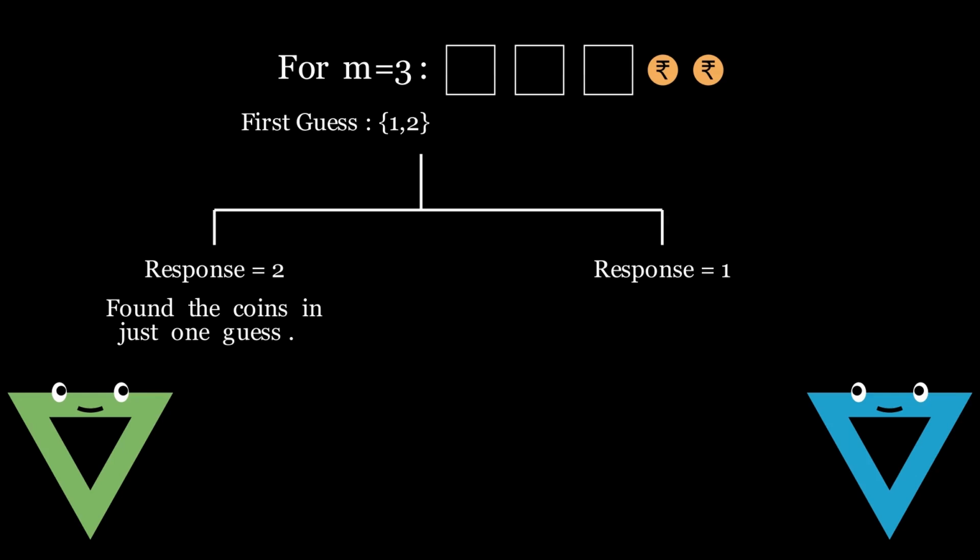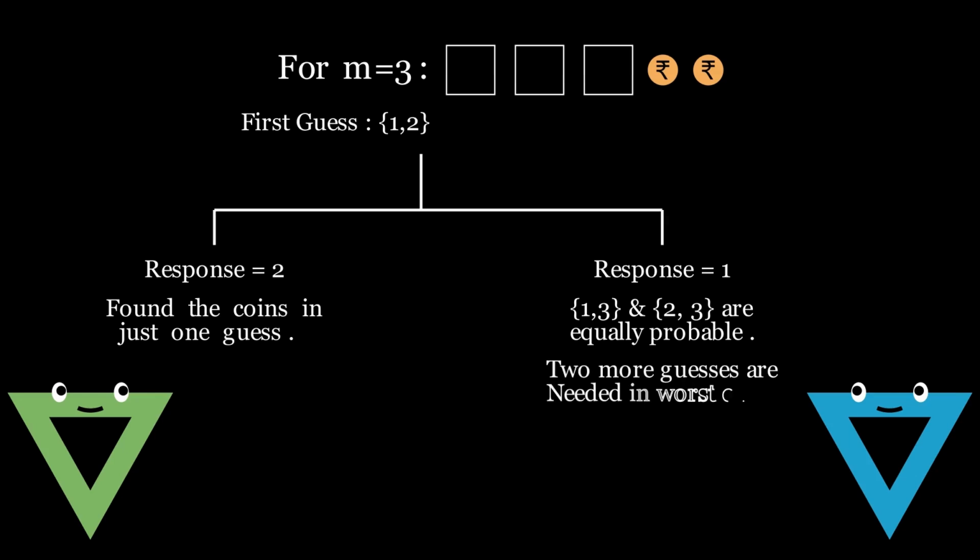But now he knows that the third box has a coin. As he doesn't know which box the other coin is in, box 1 and box 3, and box 2 and box 3 are equally probable guesses, and hence he needs at most two more guesses to find the other coins. So n of 3 is 3.